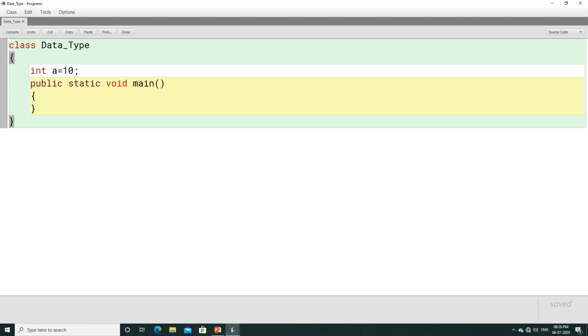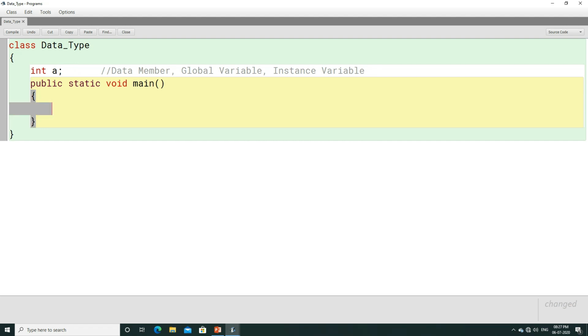Here, when you have a global variable, or you can say data member, or you can call it an instance variable, anything. When you have a variable here, and if you have not stored anything to this variable, and you try to print this,